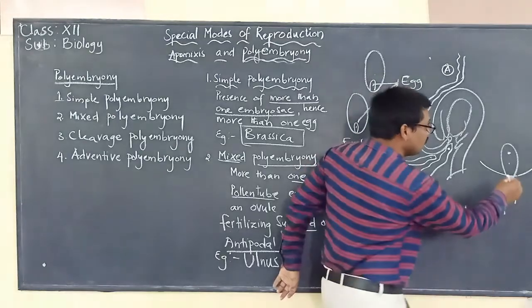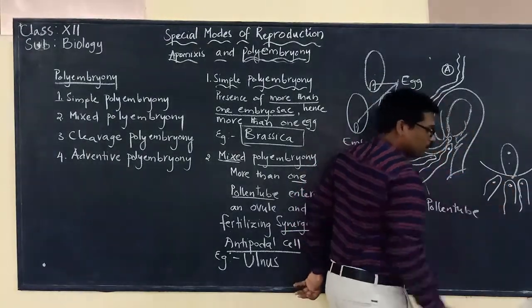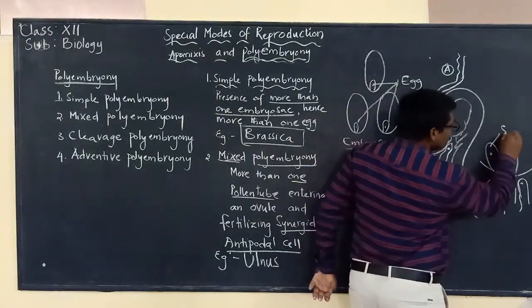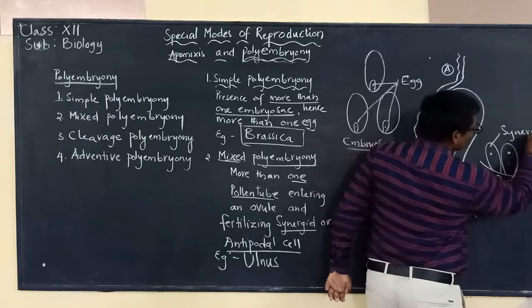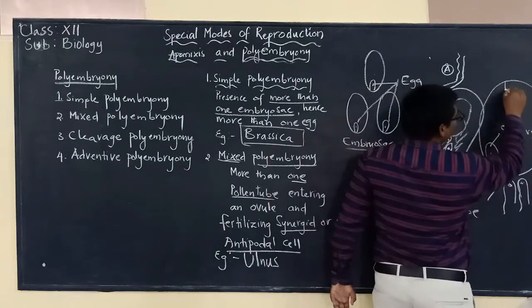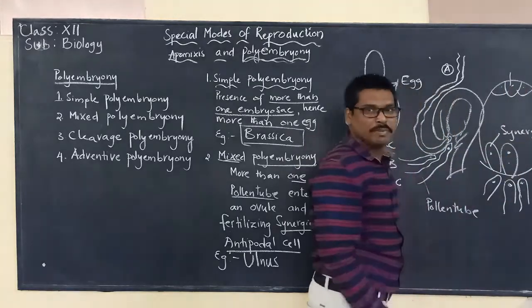But what we are saying, if there are more than one pollen tube entering, this one may fertilize the synergid. Or let us say this one, at the other end, the antipodal cells are there and these antipodal cells will be fertilized.